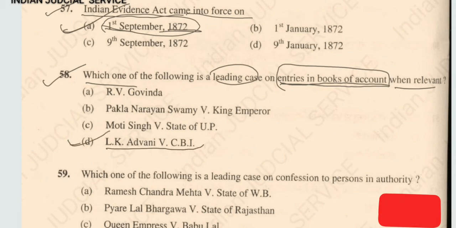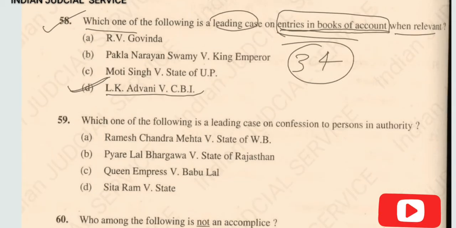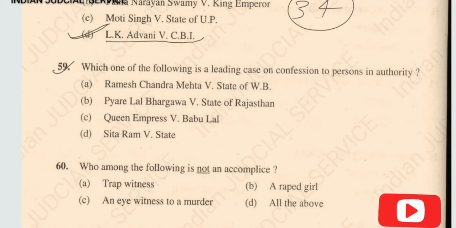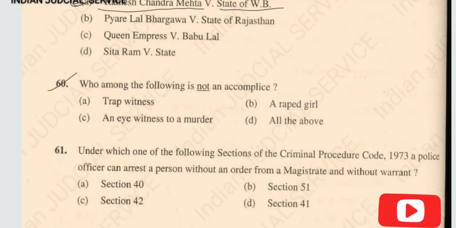So the answer here is option D. An entry in books of account is related to section 34 of the Indian Evidence Act. Now question number 59. Which one of the following is a leading case on confession to a person in authority? The leading case of confession to a person in authority is Ramesh Chandra Mehta versus State of West Bengal. Answer here is option A.